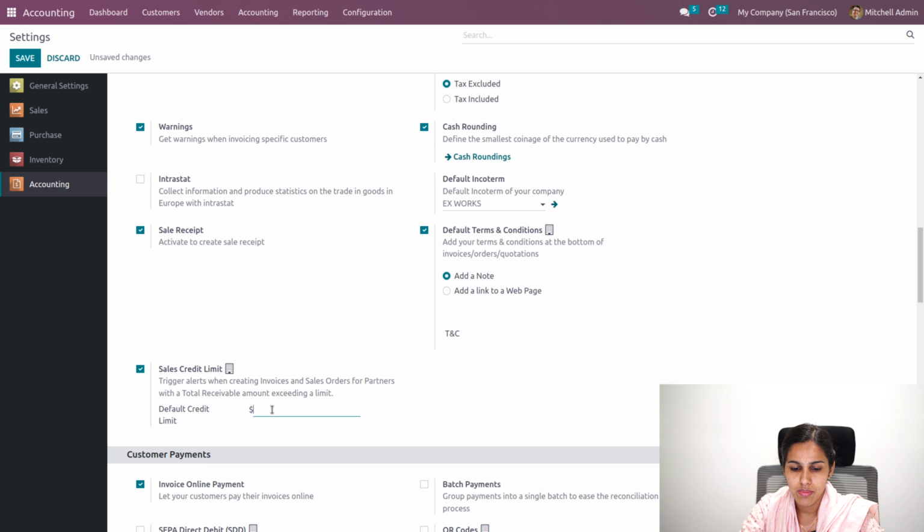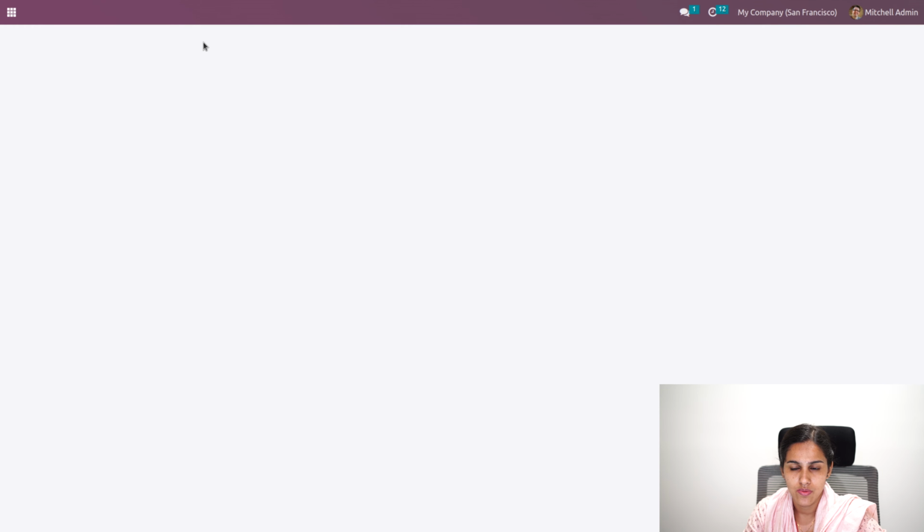For example, if I provide 5,000 as the default credit limit, it triggers an alert when creating invoices for your partners. So those exceeding this limit will show an alert. So let's save this, and go to your invoices.